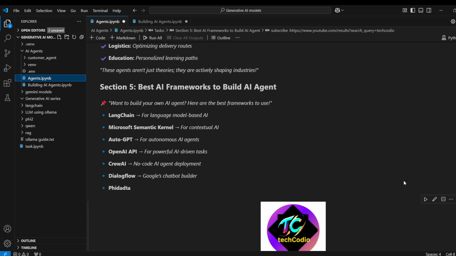And the final section is best AI frameworks to build AI agents. Want to build your own AI agents? Here are the best frameworks to use, like LangChain for language model based AI, Microsoft Semantic Kernel for contextual AI, AutoGPT for autonomous AI agents, OpenAI for powerful AI driven tasks, CrewAI for no code AI agent deployment, Dialogflow, Google's chatbot builder, and Phidata. In the next video, I'm going to take Phidata and create a finance agent or something similar, right?